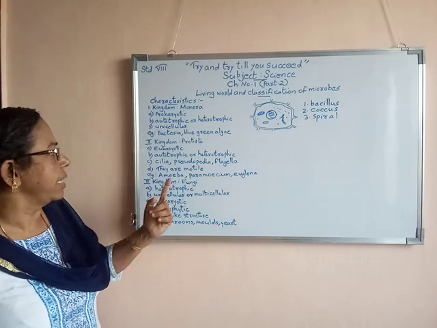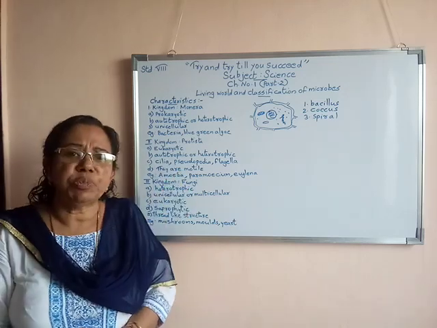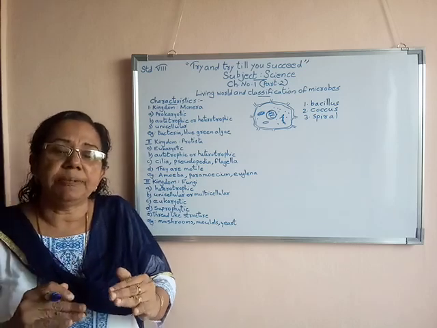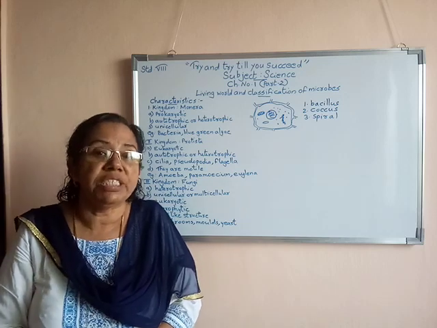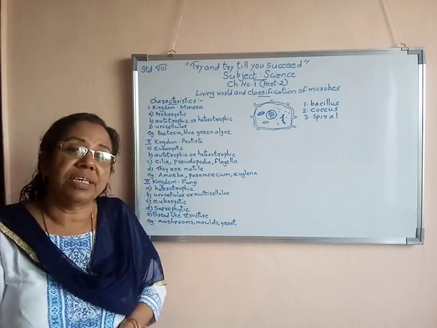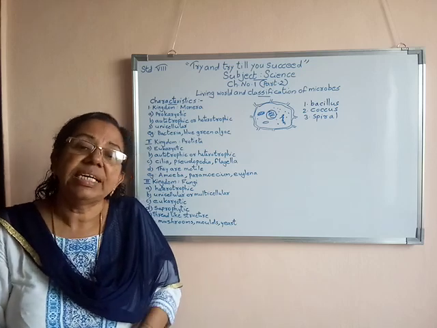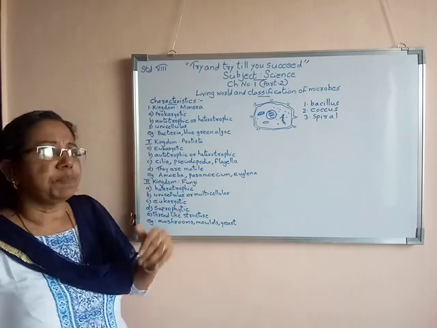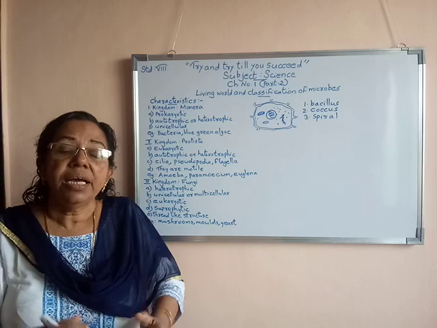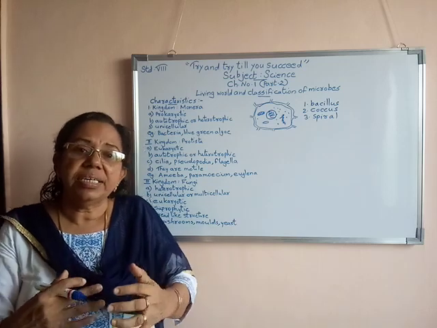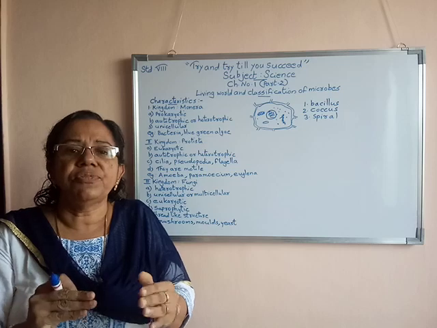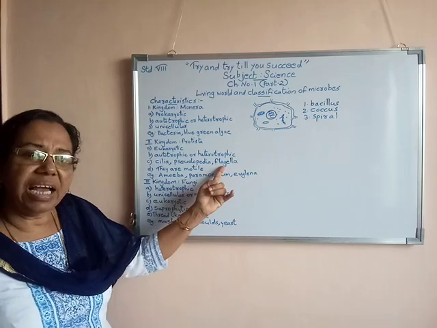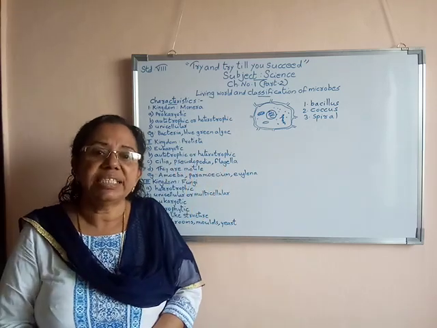Now the other speciality they have: they all are motile ones. All Protista can move from one place to another. That is the reason we call them motile. Another thing, they have different locomotory organs. Locomotory organs means they do not all have similar types of moving structures. Some have flagella, some have pseudopodia, and some have cilia.